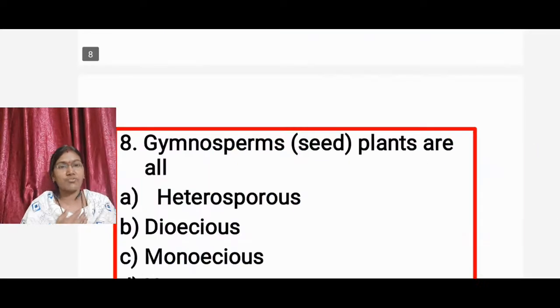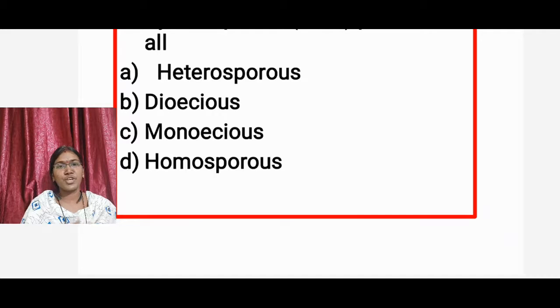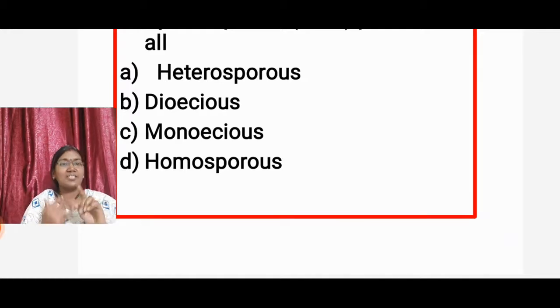Okay, then the next question, about gymnospermic plants. These are seed-bearing plants, but naked seed-bearing plants. Due to the lack of ovaries, they are known as naked seed-bearing plants. In this question, all gymnosperm plants are: option A, heterosporous; option B, dioecious plants; option C, monoecious plants; option D, homosporous plants. What is the answer?